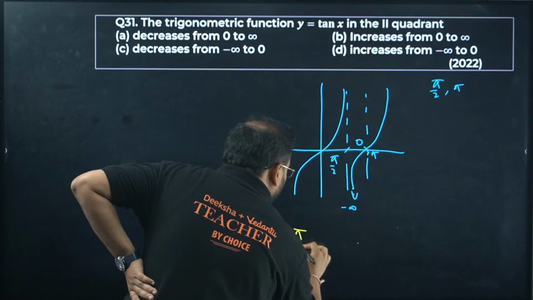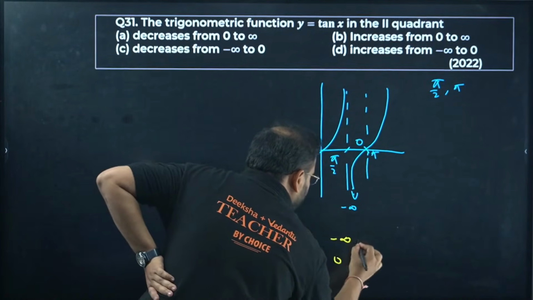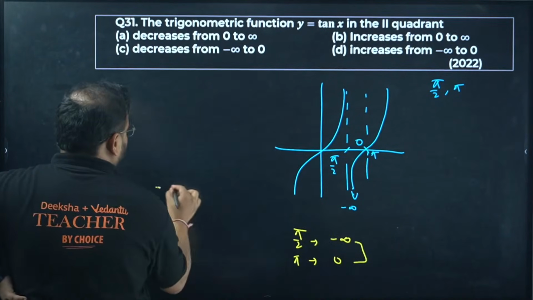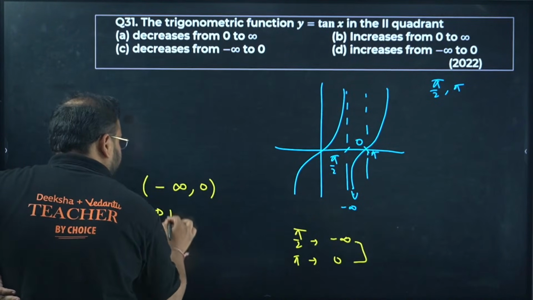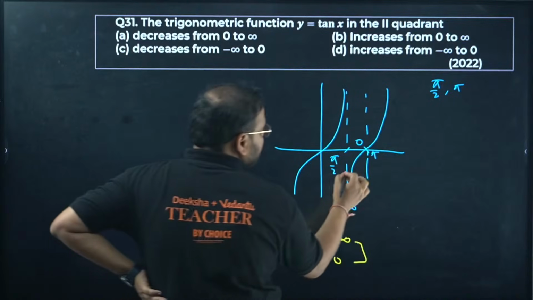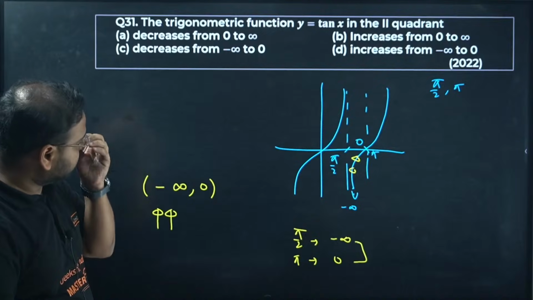At pi by 2, the function is negative infinity, and at pi the function is 0. So it's coming from negative infinity to 0. It means what is it called as? Increasing. Check here, the function is increasing its value. So the answer is option D.